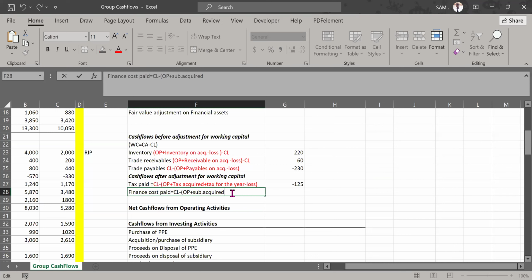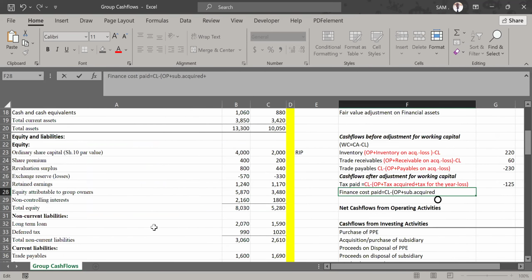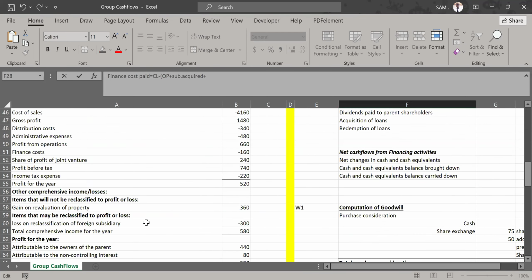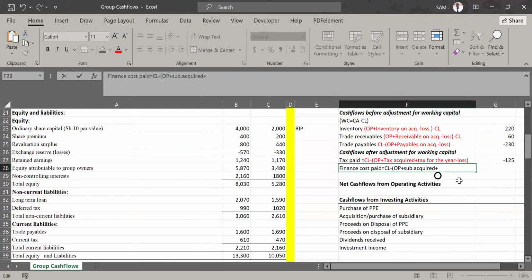Then after adding what we got from the subsidiary, let's see what was the finance cost charge in the income statement. We go to the income statement and ask ourselves any finance cost which was charged. You will see finance cost was given here, 160, which was charged for the current year. We are going to add it. So let's just say income statement or charge for the year. We are going to add that.